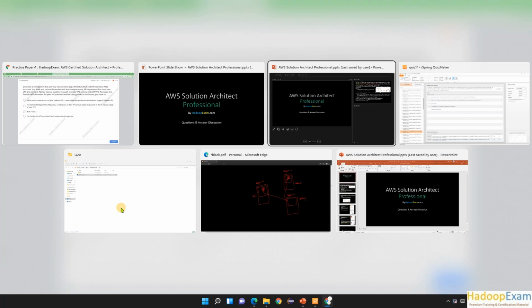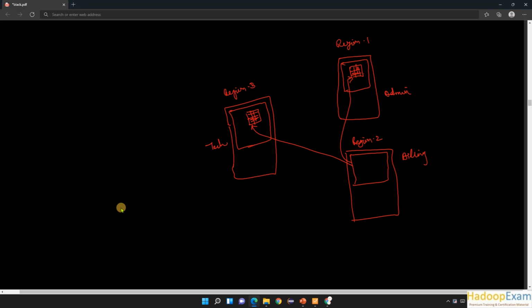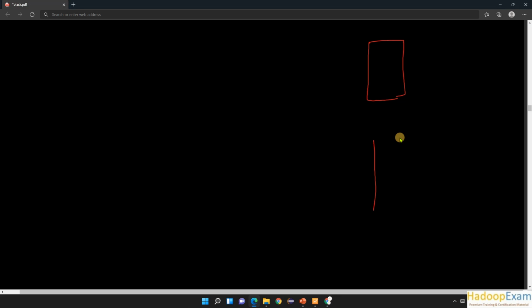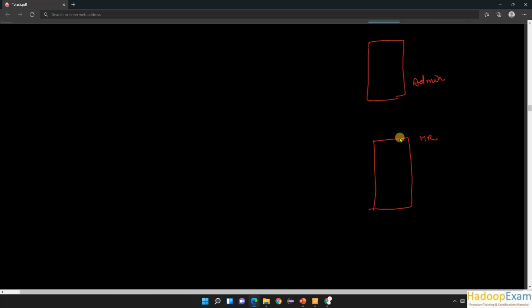So let me draw at the same time while we discuss. So quicktechie INC has two departments. One is an admin department and another is an HR department, correct? So these are two departments, this is the admin department account and this is the HR department account.